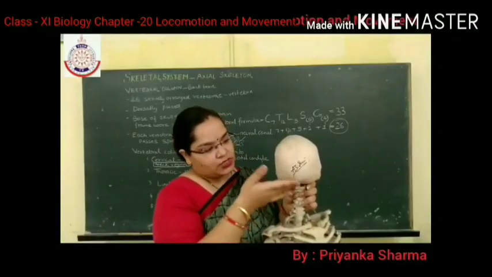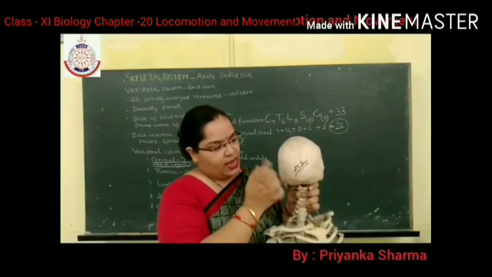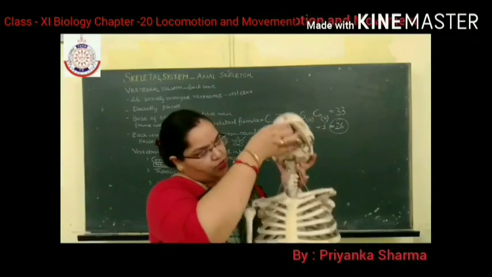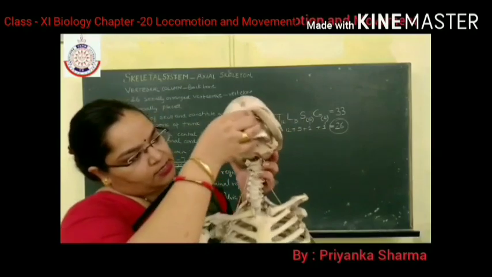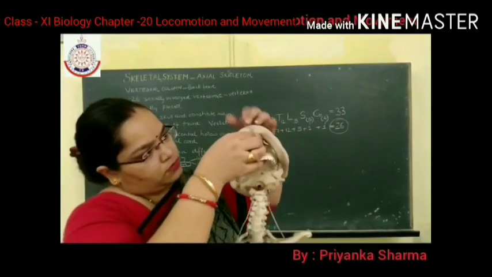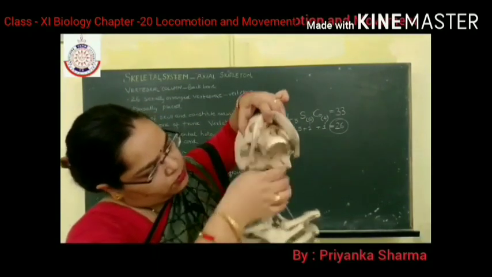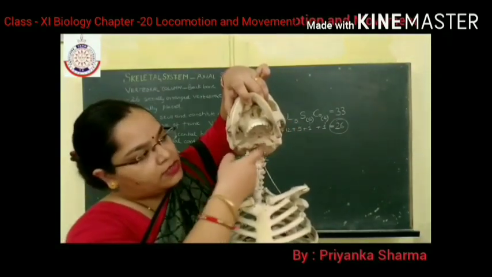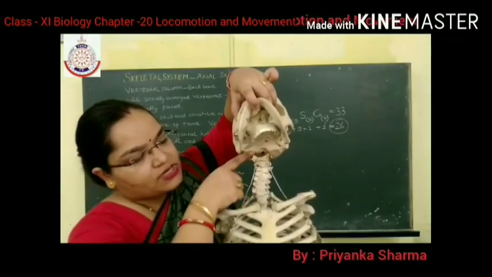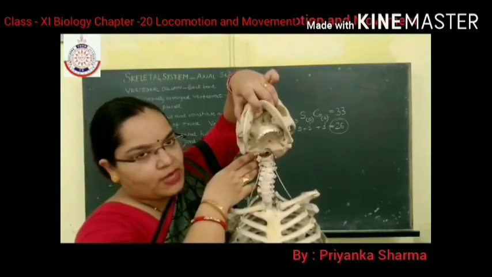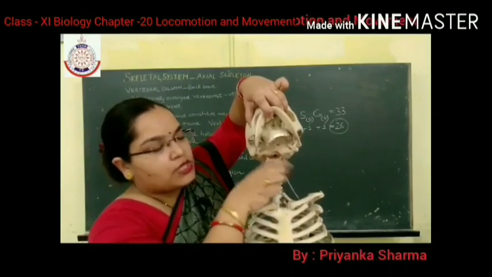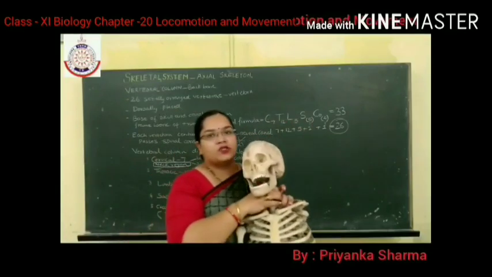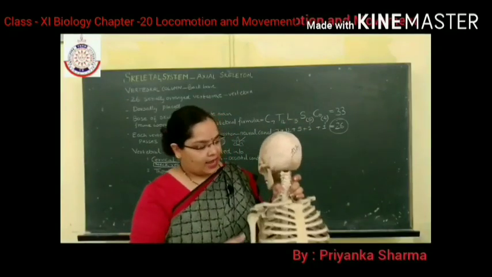Now, this part of the cranium is the occipital, and the occipital at the base of the skull consists of two round structures. These two round structures are known as condyles, the occipital condyles. How many occipital condyles are present? 2. So that's why the human skull is known as dicondylic. What is it known as? The human skull is known as dicondylic.